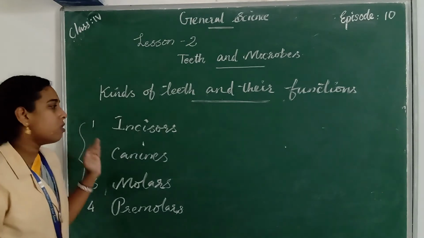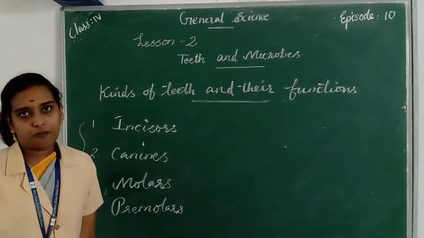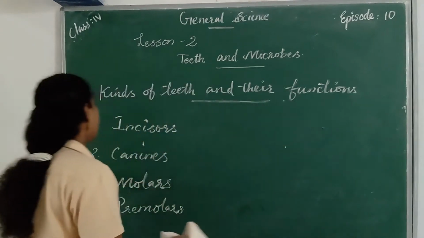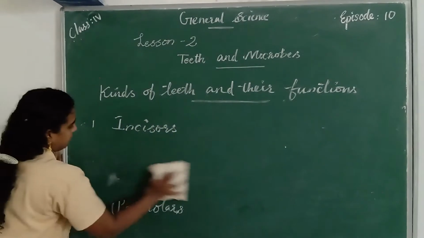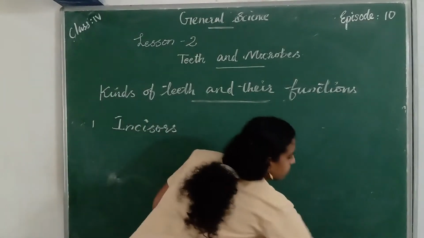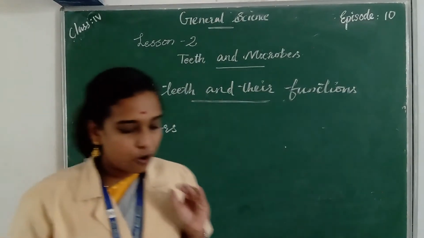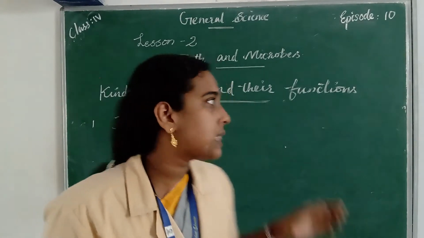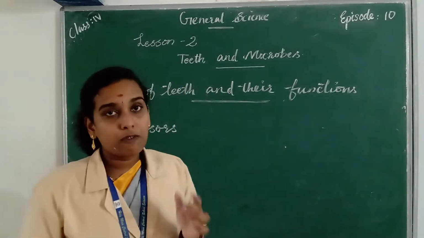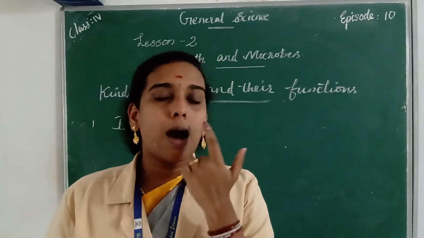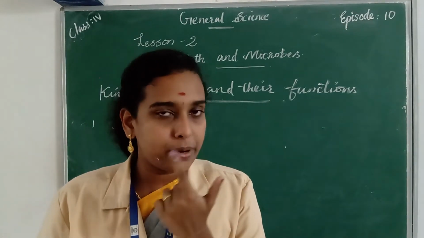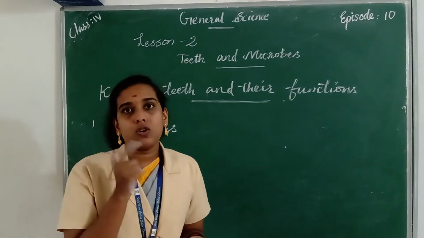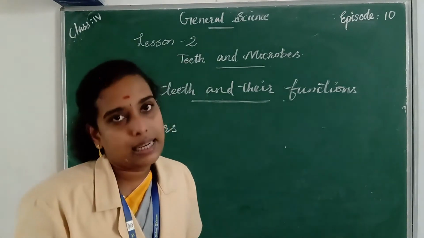Each of these kinds of teeth has its own function. So let us see the functions of each type of teeth. First one is incisors. The 4 flat front teeth in the upper jaw and the 4 flat front teeth in the lower jaw together are known as incisors.